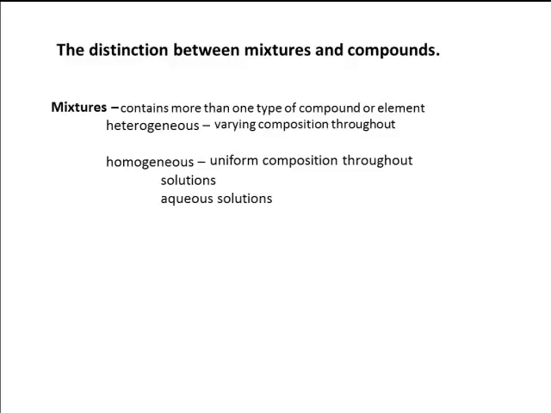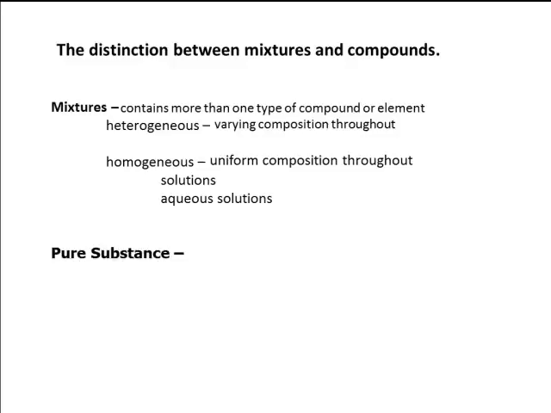Now, an important distinction we need to make, because this is going to be very, very important when we hit Chapter 4 and we start talking about these types of solutions, is something called an aqueous solution. Whenever you see aqueous, that's referring to being dissolved in water. So an aqueous solution is something that's being dissolved in water. So solution is a more general descriptor, dealing with a lot of different things that we could have. An aqueous solution is specifically where water is the solvent, we're dissolving something in water.